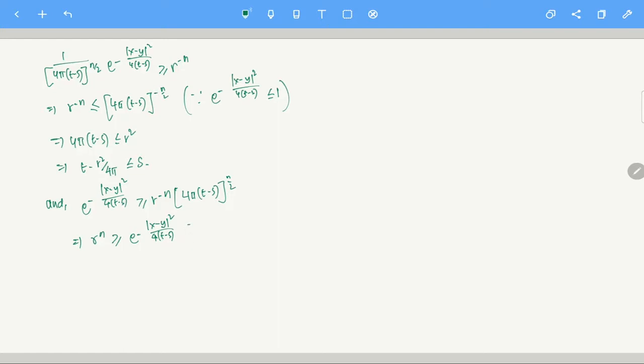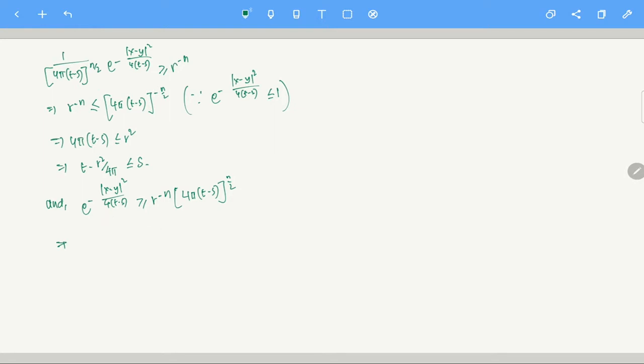I am taking this thing there and putting it. No, let me write it properly. So now, since this is true, what does that mean? From here I can take the natural logarithm on both sides, right?